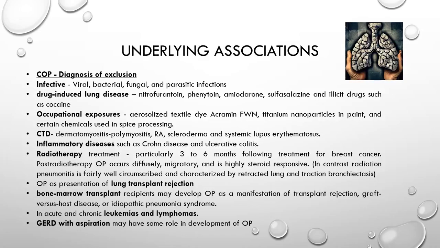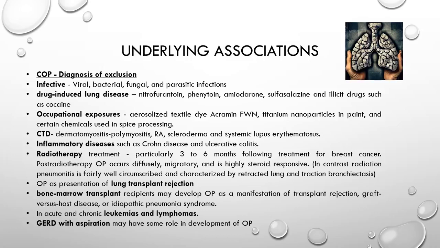Cryptogenic organizing pneumonia is basically a diagnosis of exclusion because organizing pneumonia can be seen in various infective pathologies. It can occur on exposure to drugs like nitrofurantoin, phenytoin, amiodarone, etc. After occupational exposure, like textile dye acramin, titanium nanoparticles. In connective tissue disorders, for example, rheumatoid arthritis, scleroderma, SLE, PM/DM. Inflammatory diseases like Crohn's and ulcerative colitis.